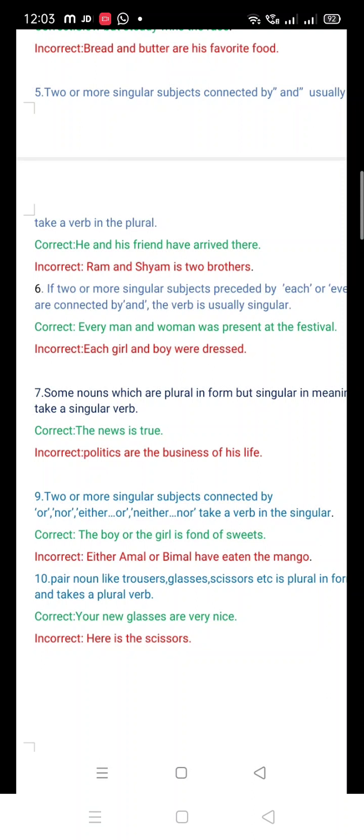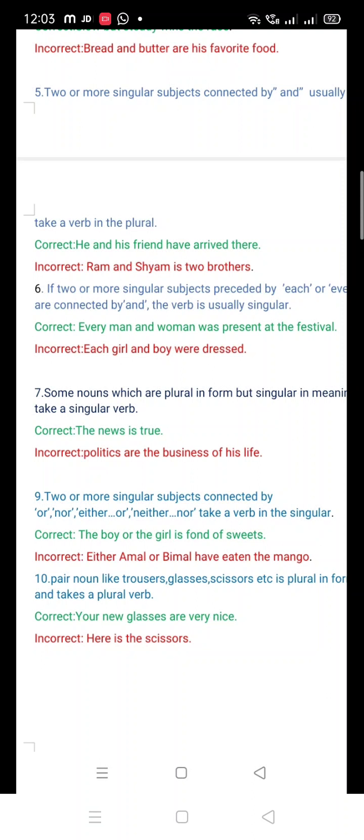The boy nor the girl is fond of sweets. No, ma'am, the incorrect one. In the incorrect one, okay, either Amal nor Bimal. Yes, you can put nor, because you can see in the rule, two or more singular subjects connected by or, nor, either or, neither nor take a verb in the singular. So you can put or, nor, either or, neither nor, but the verb must be singular.